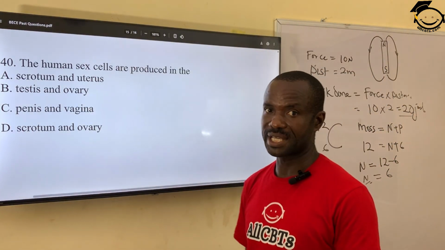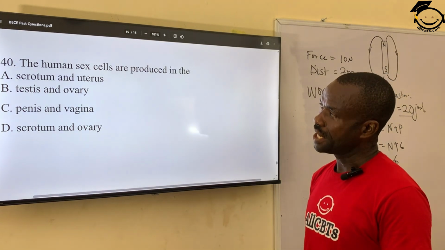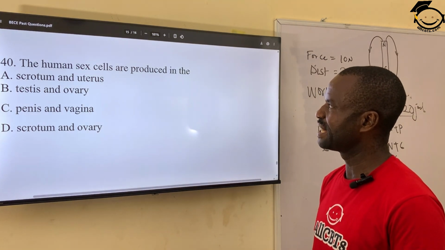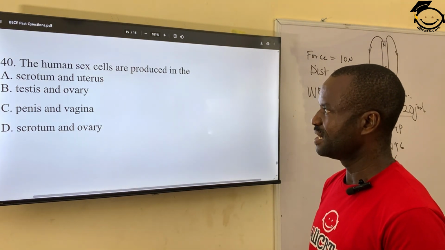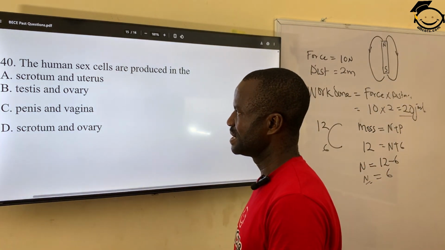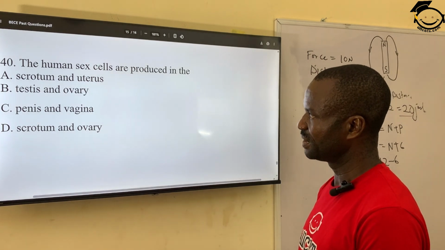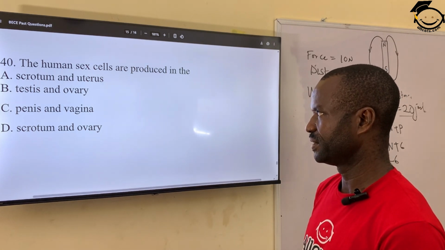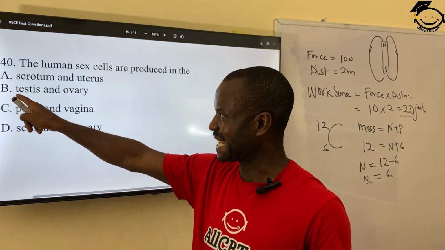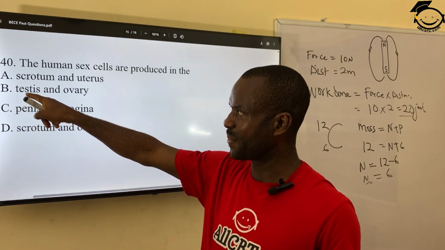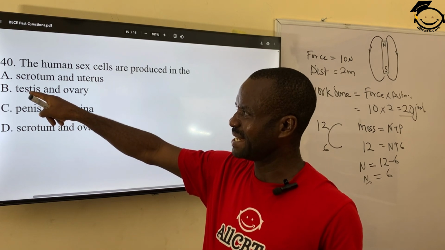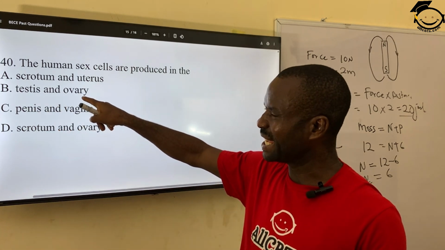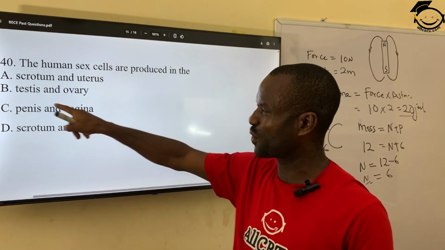Question 40, which is the last question for today, says the human sex cells are produced in the dash. A, the scrotum and the uterus, B, the testis and the ovary, C, the penis and the vagina, D, the scrotum and the ovary. The correct answer is B, the testis, which is the male organ where the sperm are produced, and the ovary is where the egg of a female is produced. So the correct answer is B.